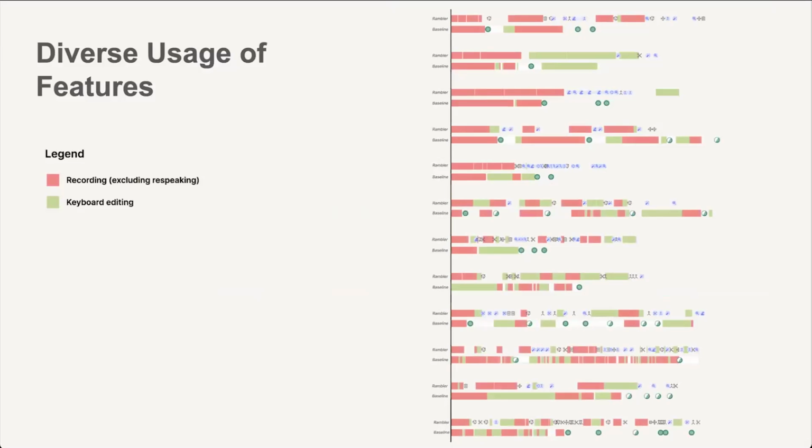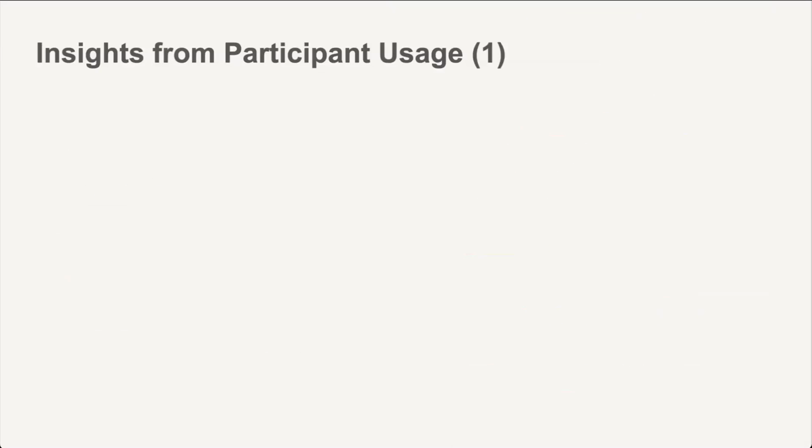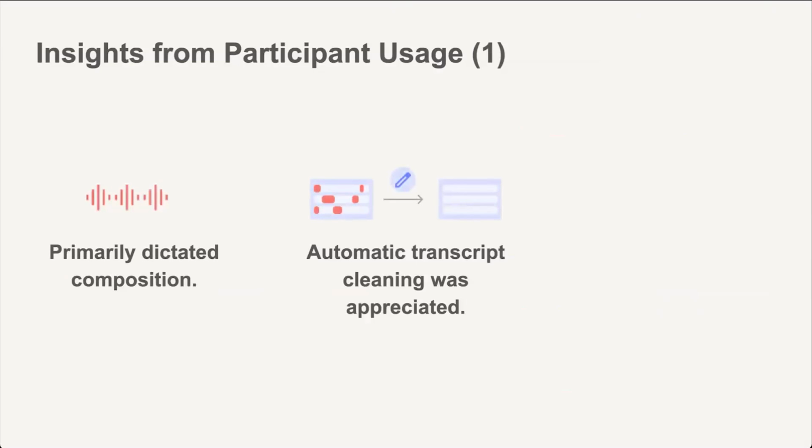For example, one of these participants, P3, third from the bottom here, is choosing to only use manual split with semantic merging to retain more control over the result of that semantic merge. Even though there was a lot of variety, all participants composed text primarily through dictation as expected, and all appreciated the automatic clean transcript function for preserving their word choices while removing most filler words.